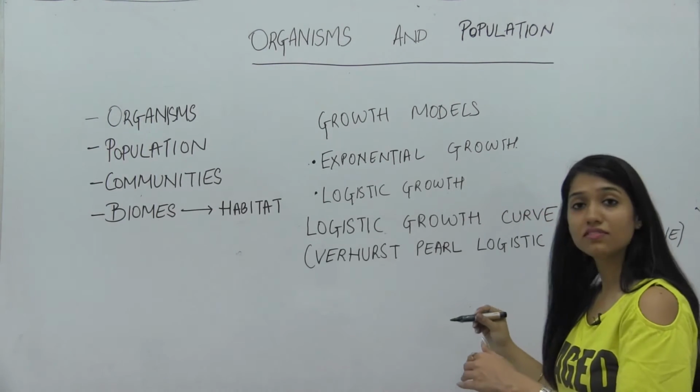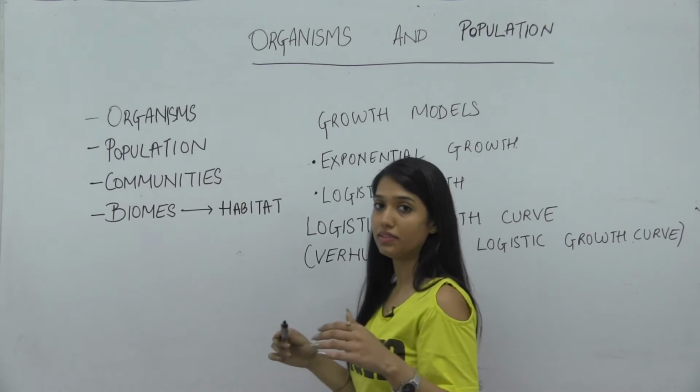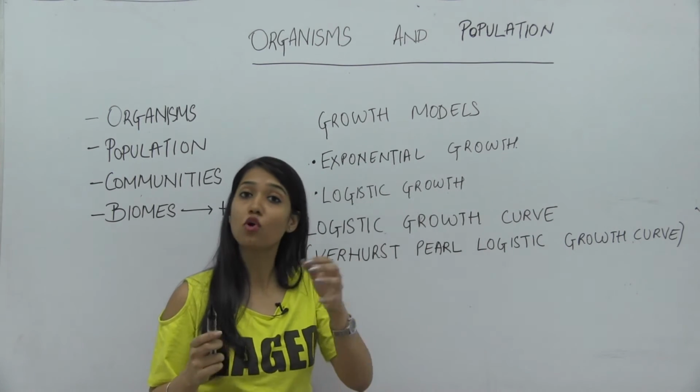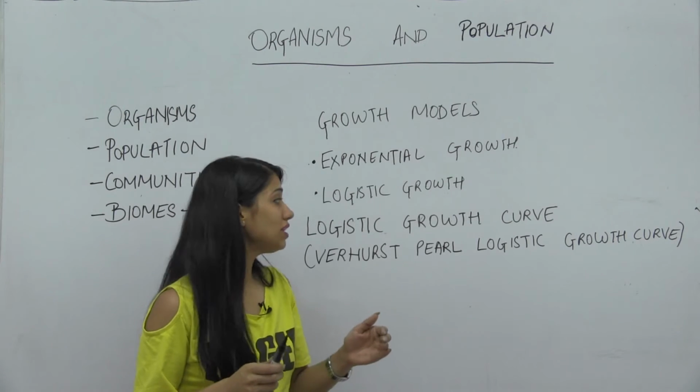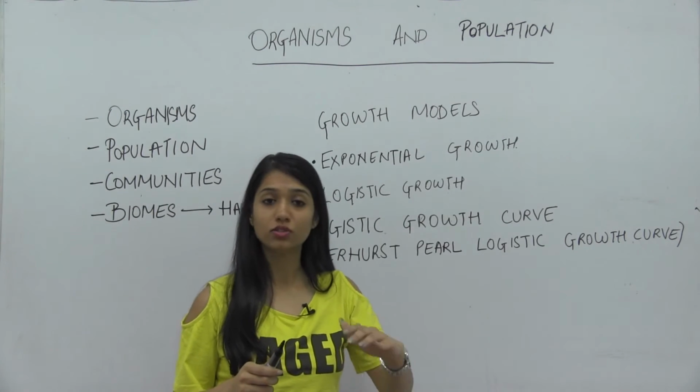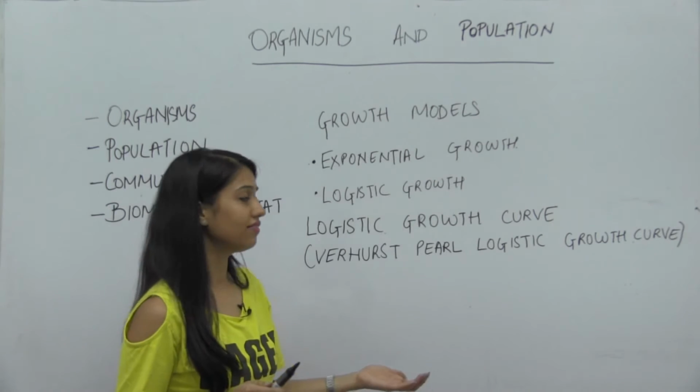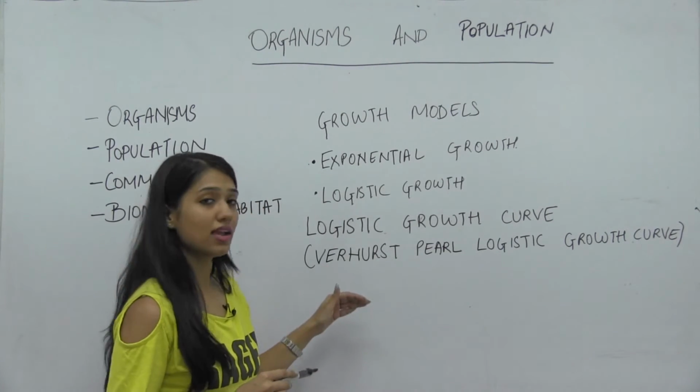In this, as we have assumed that the resources are limited, the living population will have competition, that is, there will be a decline in the population or the fittest will survive. On that basis, we make a graph.